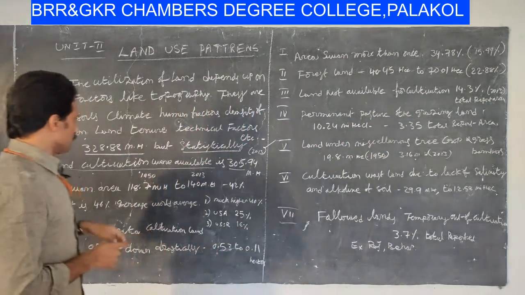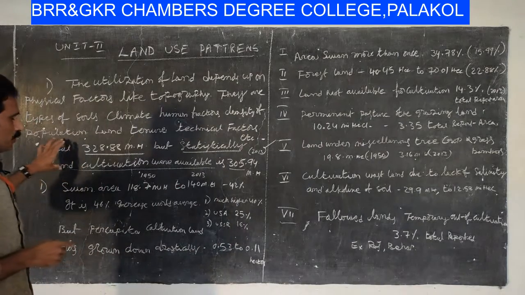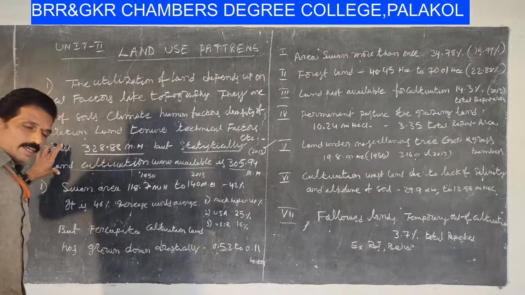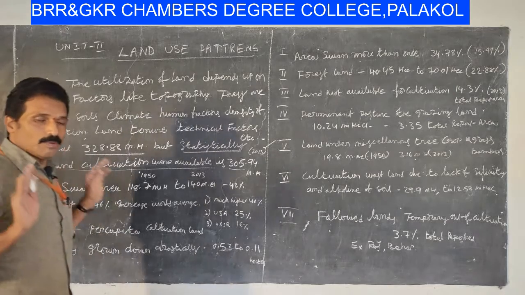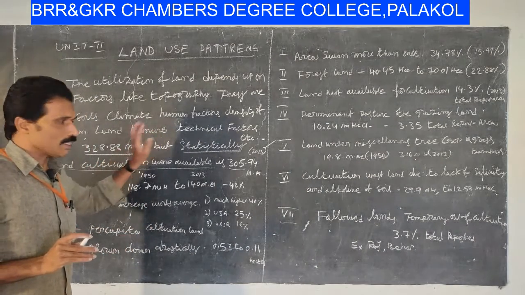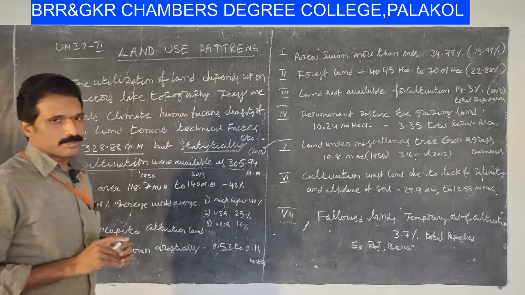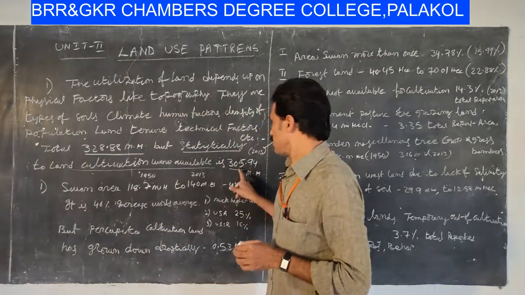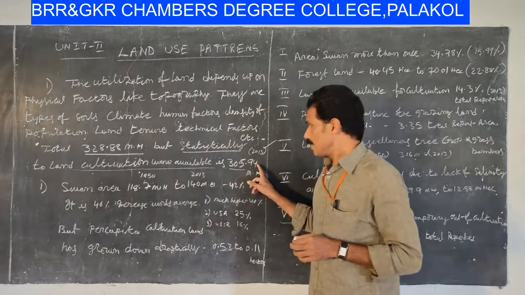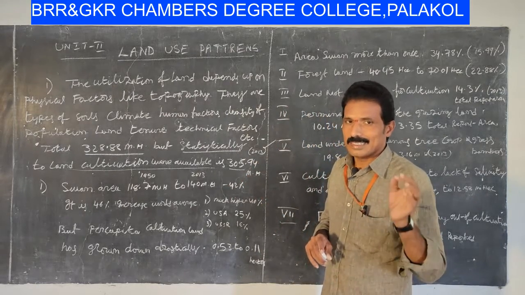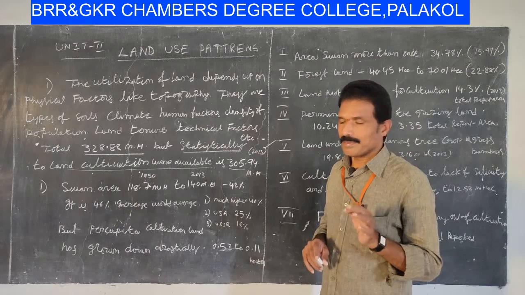Okay, my dear students, according to land use patterns of India, the entire available land is 328.88 million hectares, but we are utilizing only 305.94 million hectares, which is available for cultivation.